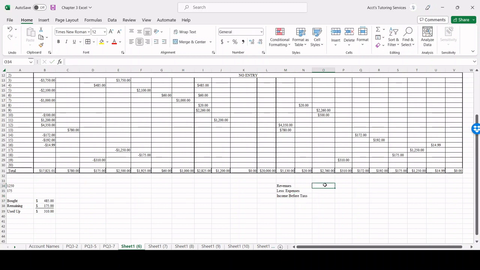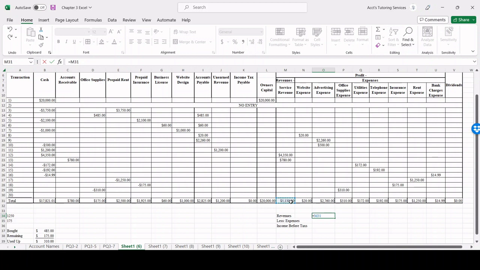So we know that revenues is this over here, and expenses is going to be a product of website expense plus advertising expense plus office supplies expense plus utilities expense plus telephone expense plus insurance expense plus rent expense plus bank charges expense. So I have preset formulas in here already, but when you're doing this question, you would have to calculate all these balances on your own, right?